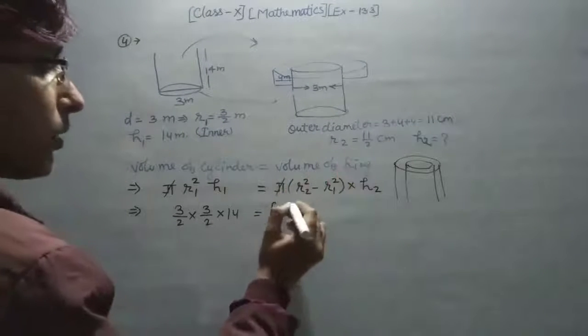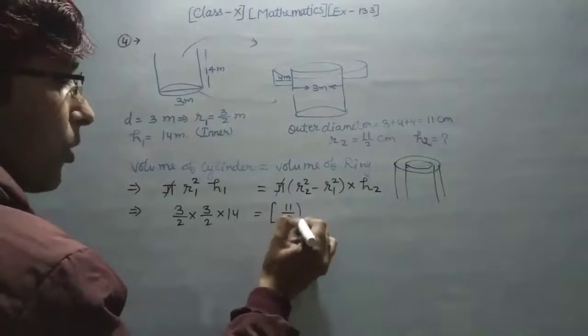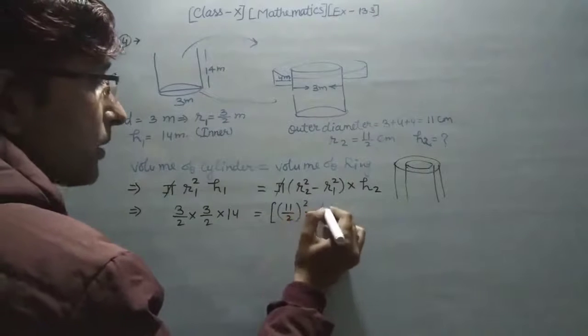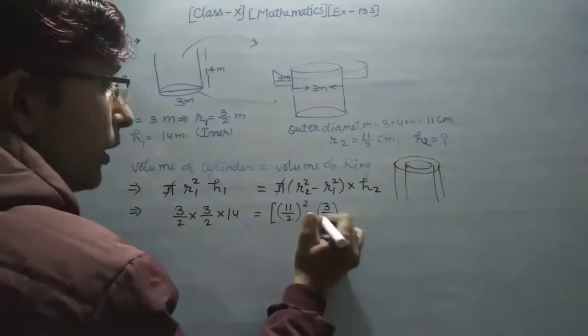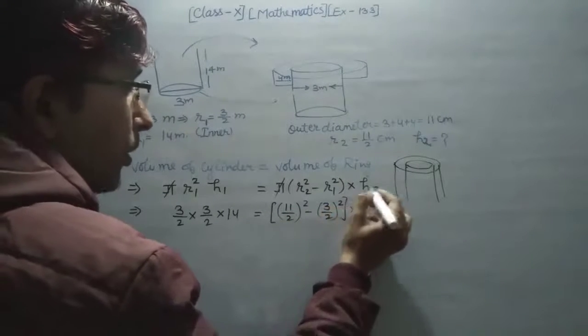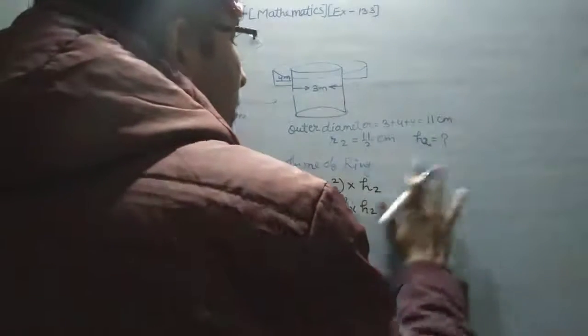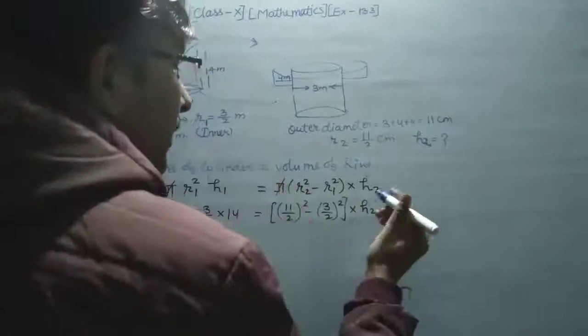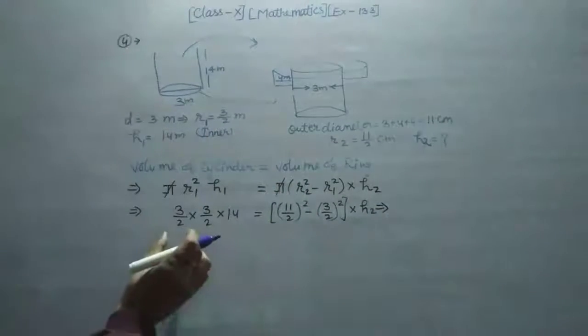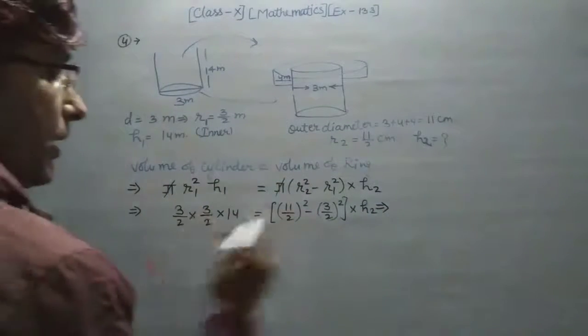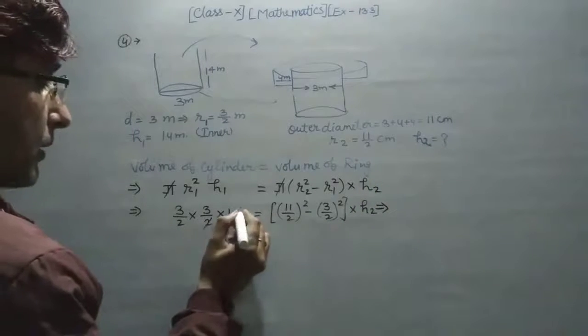R is equal to 11, so 11 upon 2 whole square minus 3 upon 2 whole square into h2, because we have to find the value of h2 here. Now you have to calculate these things and find your answer, as simple as that. Okay, so how to calculate these things? Just like you have to see here, 3 3s are 9, and you have to cut this 7.